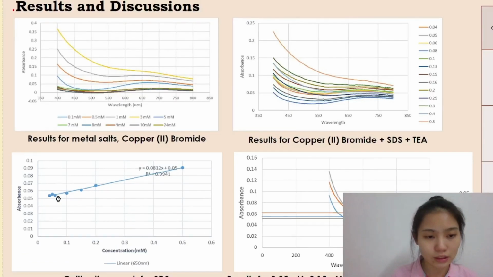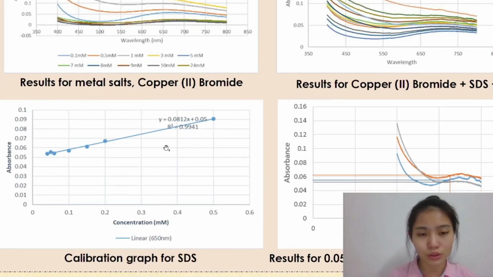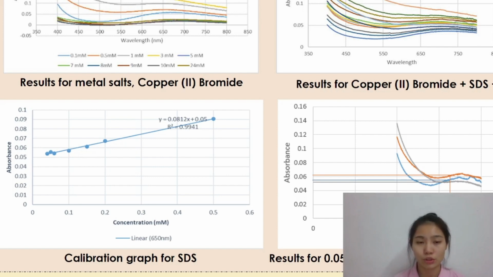Here a linear graph is shown with the equation y = 0.012x + 0.05. This equation is used to calculate the final concentration of different types of surfactant. In order to calculate the final concentration for different types of surfactant, the absorbance value must be measured first.